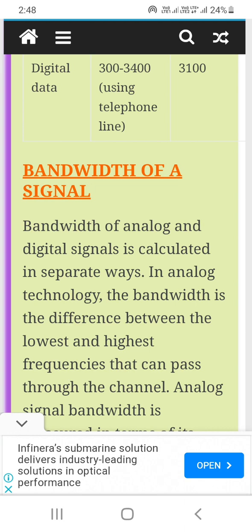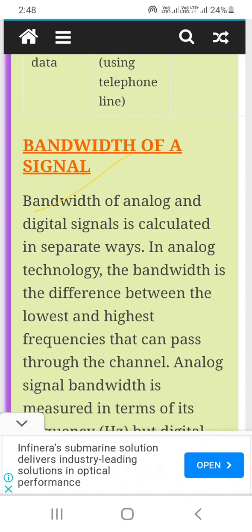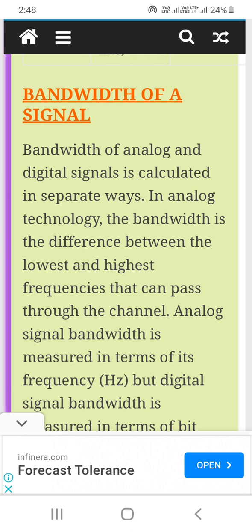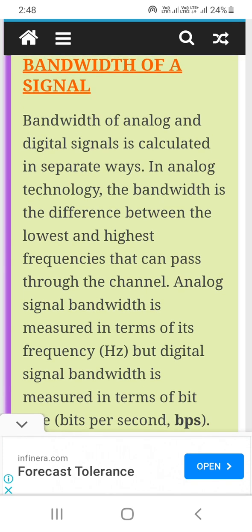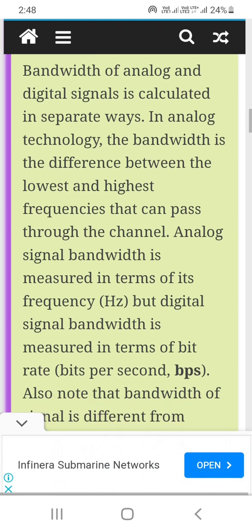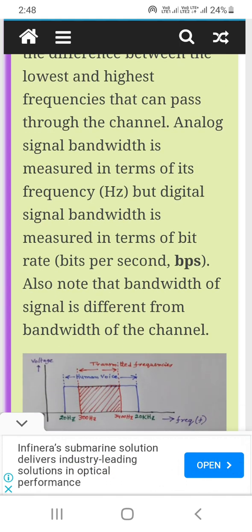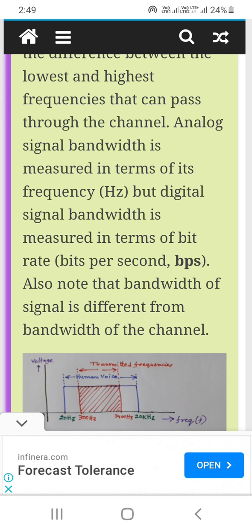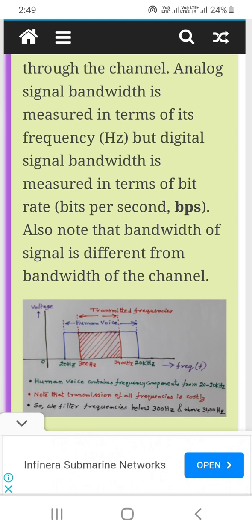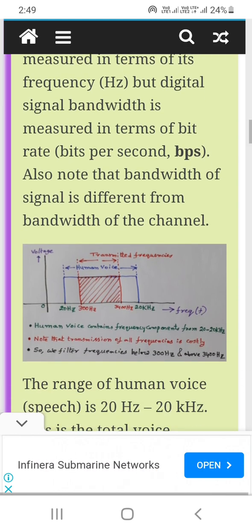So the bandwidth of the signal is calculated in a separate way. In analog technology, the bandwidth is the difference between the lowest and highest frequencies that can pass through the channel. Analog signal bandwidth is measured in hertz, but digital signal bandwidth is measured in bits per second. Also note that bit length of a signal is different from the bandwidth of the channel.